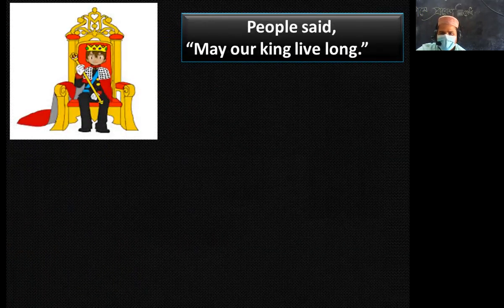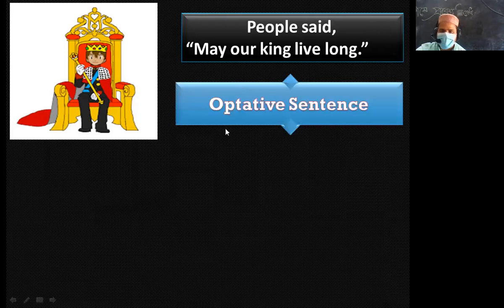And then, people said, "May our king live long." What kind of sentence is it? I think you know this is an optative sentence. So at first you have to change the verb of the reporting speech, say or said.